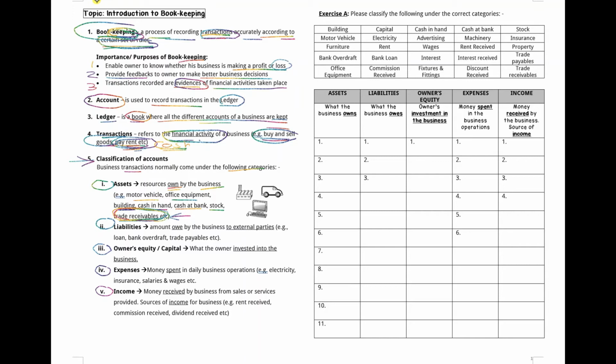Okay, liability. So the keyword is owe. Okay, it's the amount owed by the business to external parties. Okay, hutang. So loan, bank loan, you owe the money to the bank, overdraft, and trade payables.